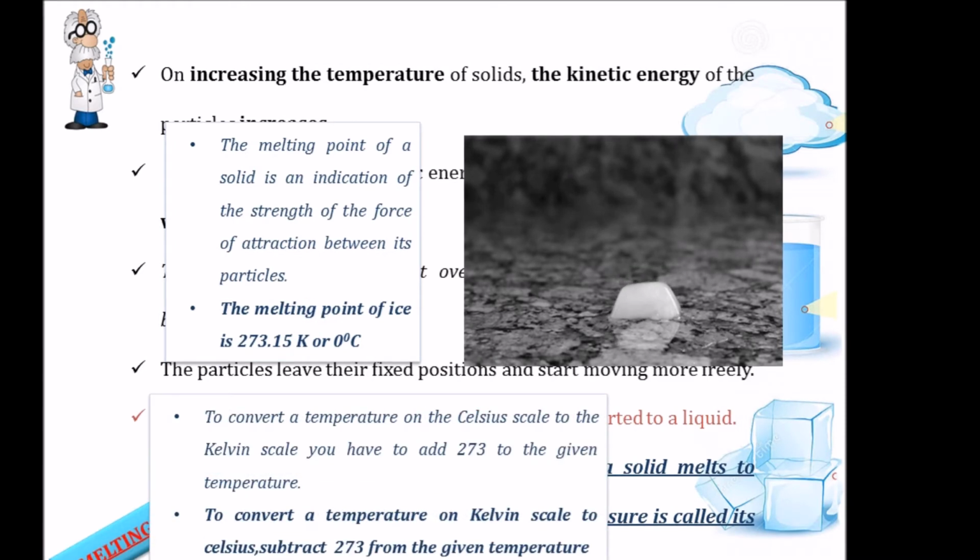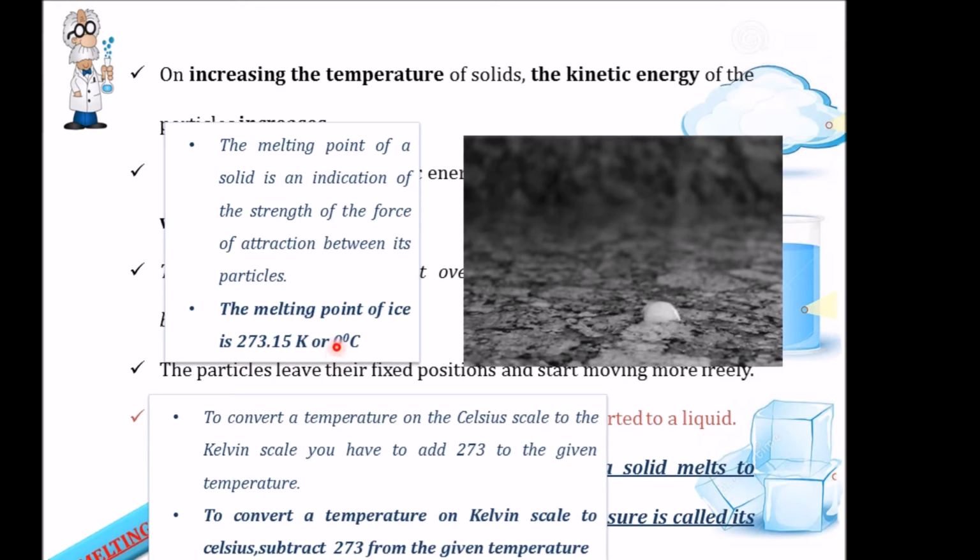Now for your general information, if you want to convert a temperature on the Celsius scale to the Kelvin scale, say you want to convert 0 degrees Celsius to Kelvin, what should we do? We should add 273 to the given temperature. So if you add 273 to 0, what is the answer? 273 K. Okay. Now if you want to do the vice versa, if you want to convert from the Kelvin scale to the Celsius scale, we have to subtract 273 from the given temperature.